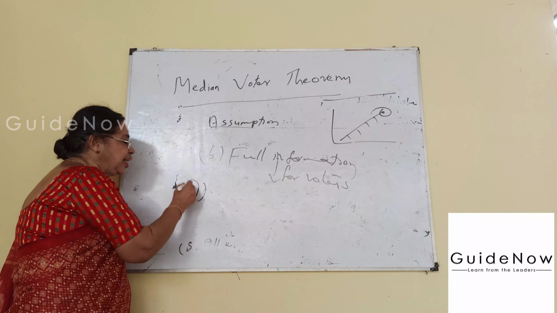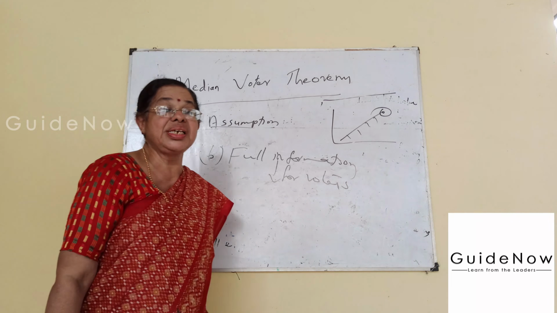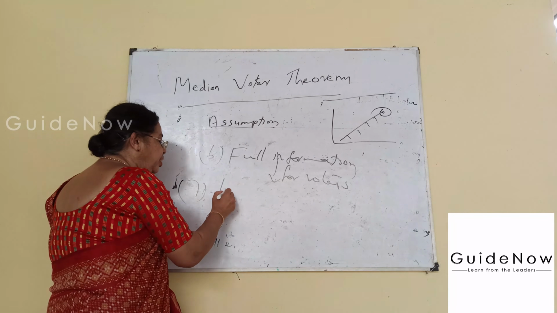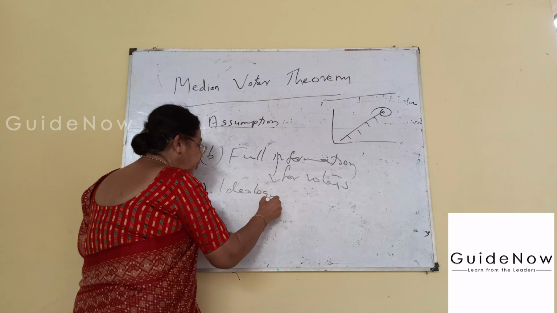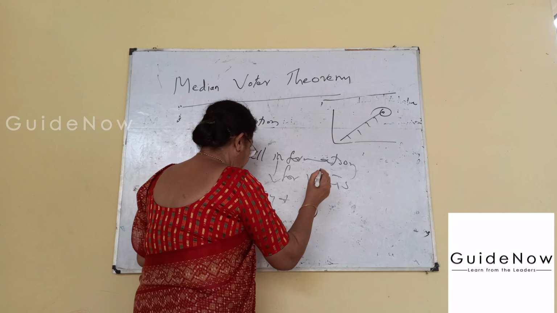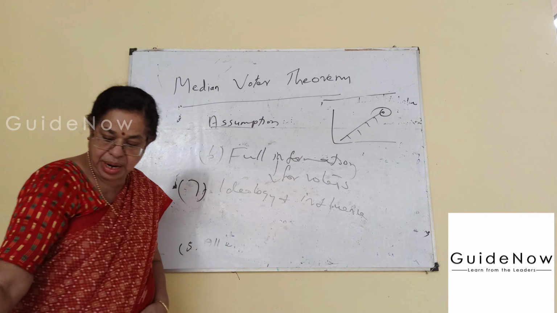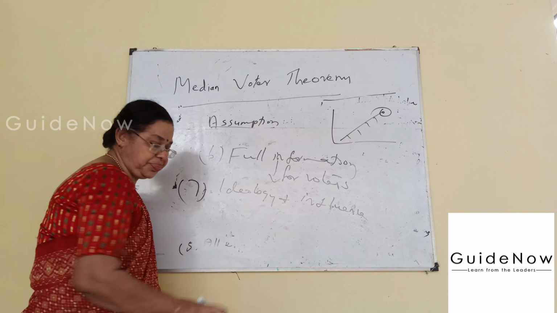And the last assumption is that there is no ideology or influence on the voting system.